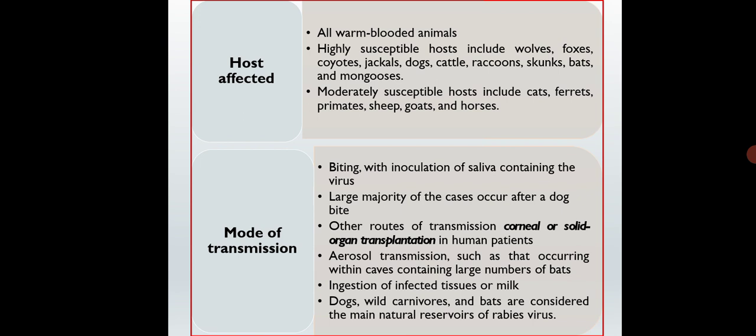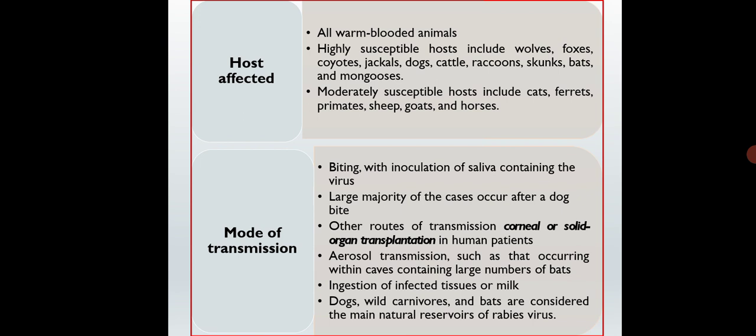The next is the mode of transmission. See how the infection can be transmitted. Normally the infection is transmitted by the bite of infected animals like dogs. The dog carries the virus in its saliva, and on biting, it transmits the virus to the host.